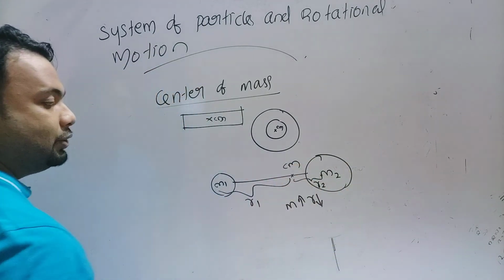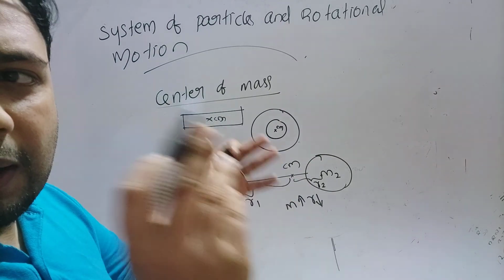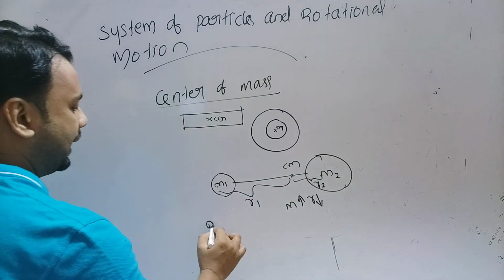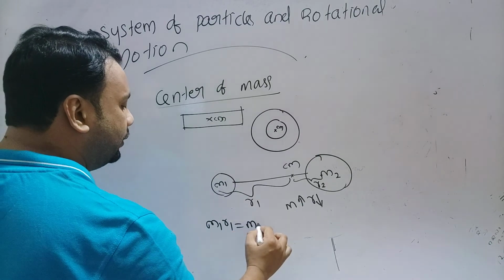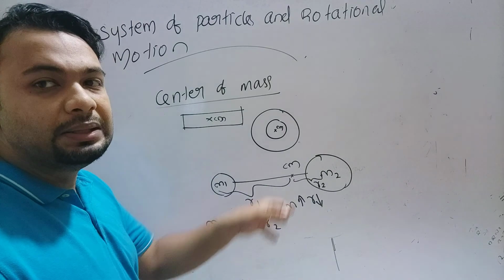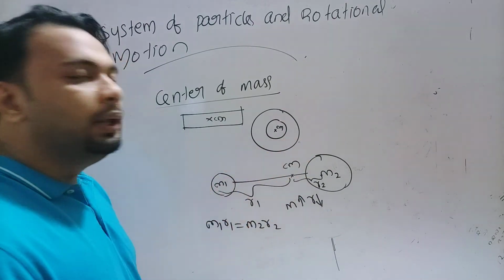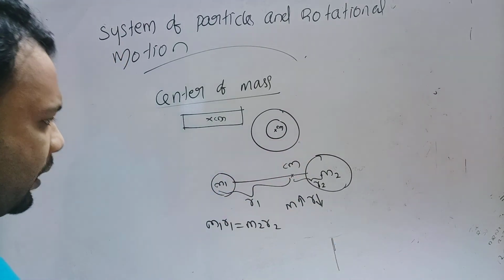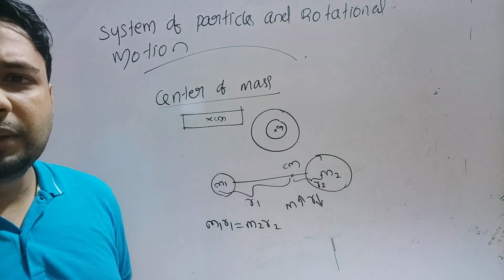So we can write an equation connecting the mass and distance from the center of mass as m1 r1 equal to m2 r2. If m1 increases, r1 decreases. If m2 decreases, r2 increases, and vice versa. So this is another point related to center of mass.